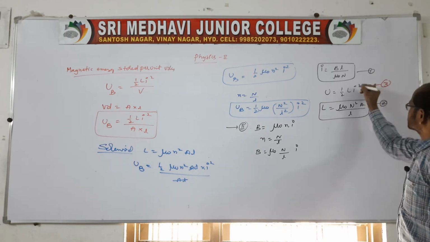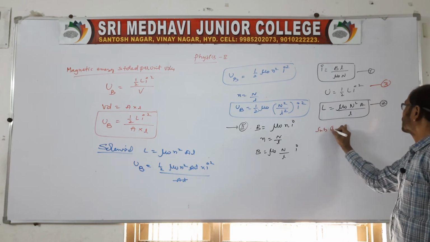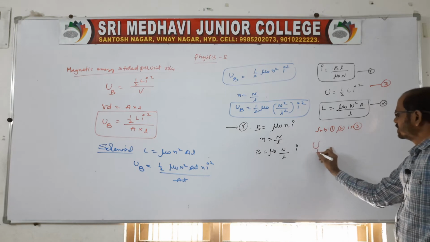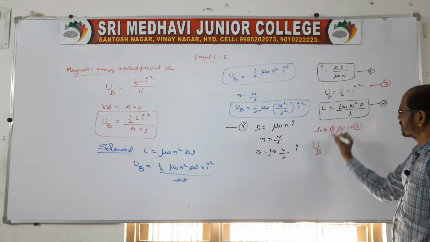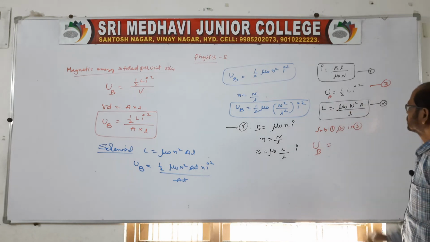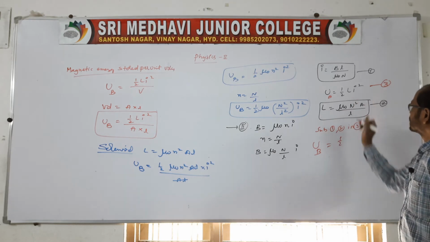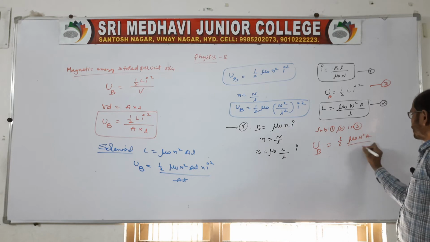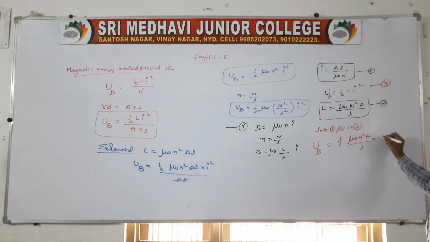Now substitute 1 and 2 in 3. Therefore the magnetic energy in case of a solenoid is 1 by 2 L, which is mu naught N squared A by small l into B squared l squared by mu naught N.